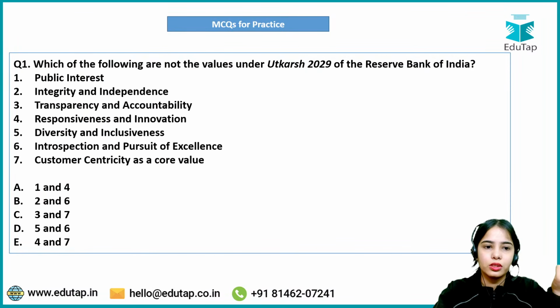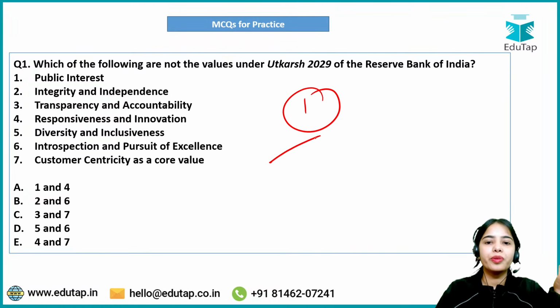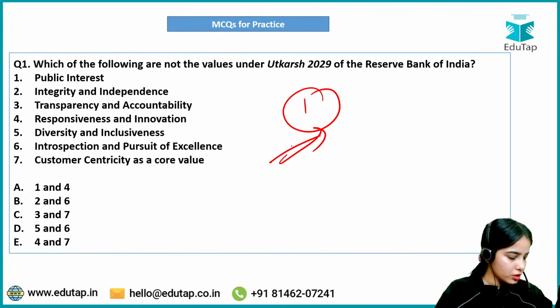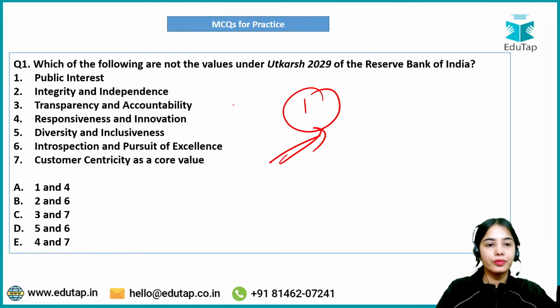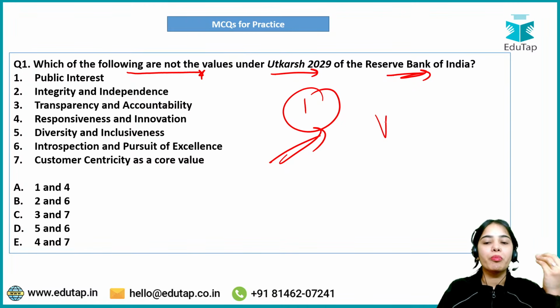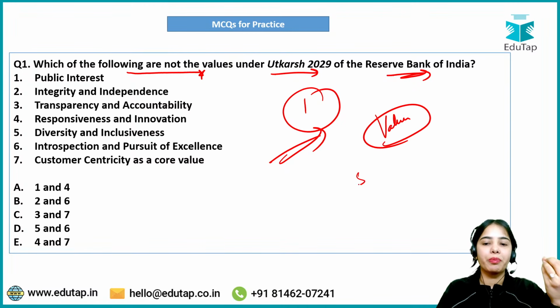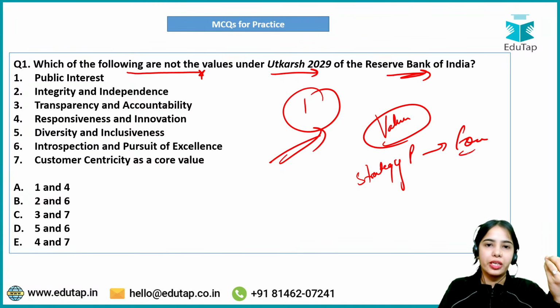Chalo. Now this is the first question. I hope you will be easily able to answer it. Which of the following are not the values under Utkarsh 2029 of the Reserve Bank of India? I hope you remember the values, the strategy pillars and their focus areas. Very, very important. So try to answer this question.